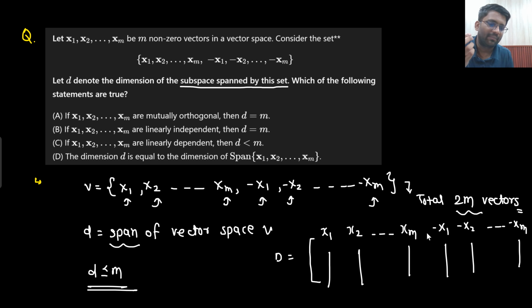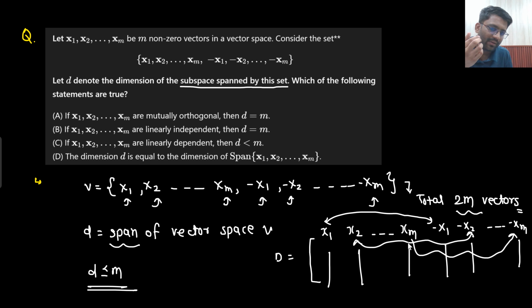One thing I am pretty sure of, minus x1 will surely depend on x1, right? Minus x2 will surely depend on x2, and similarly minus xm will surely depend on xm. I don't know whether x1, x2, x3, up to xm are dependent or not. But one thing I am pretty sure of, these three are linearly dependent on x1, x2, and xm.